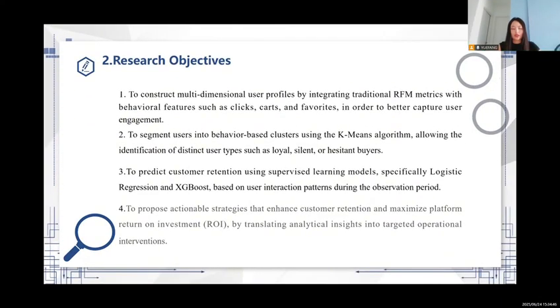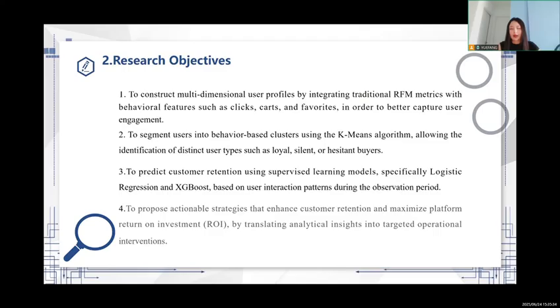Research objectives. To construct multi-dimensional user profiles by integrating traditional RFM metrics with behavioral features such as clicks, carts, and favorites, in order to better capture user engagement. To segment users into behavior-based clusters using the K-means algorithm, allowing the identification of distinct user types such as loyal, silent,